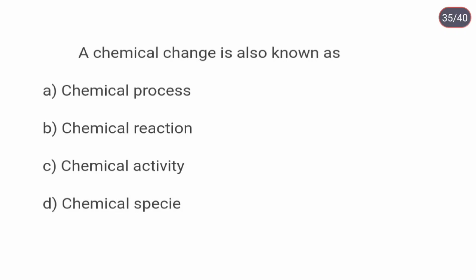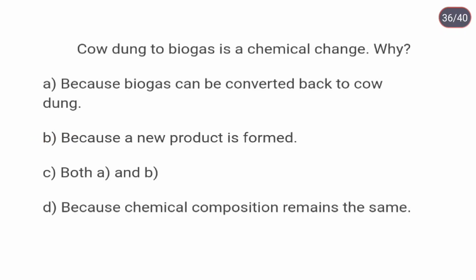A chemical change is also known as chemical reaction. Cow dung to biogas is a chemical change. Why? Because the new product is formed. Cow dung to biogas is a chemical transformation because the biogas produced cannot be converted back to cow dung, and the compositions of biogas and cow dung are completely different.